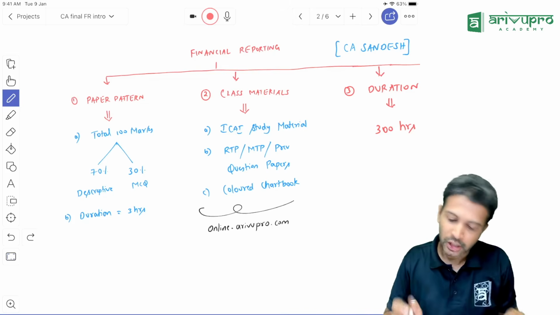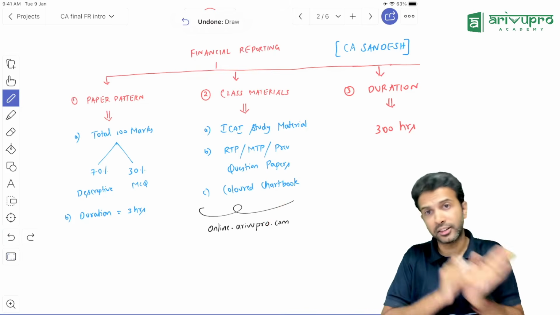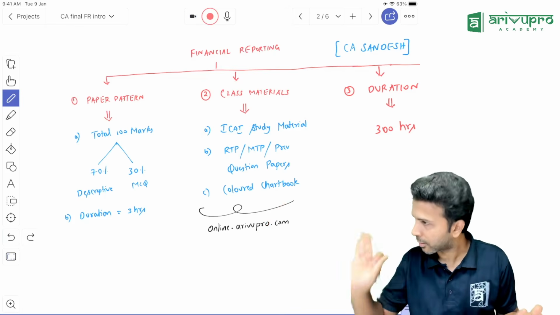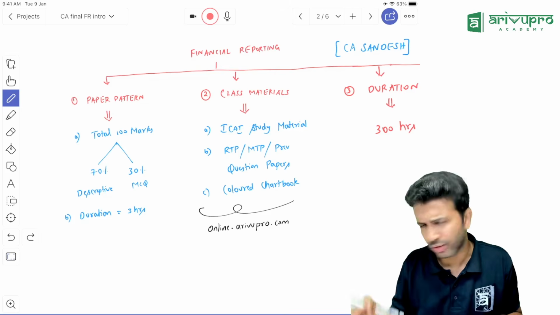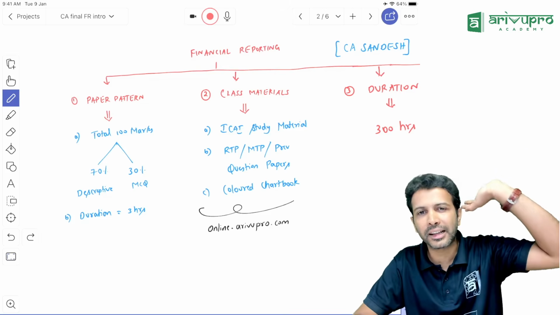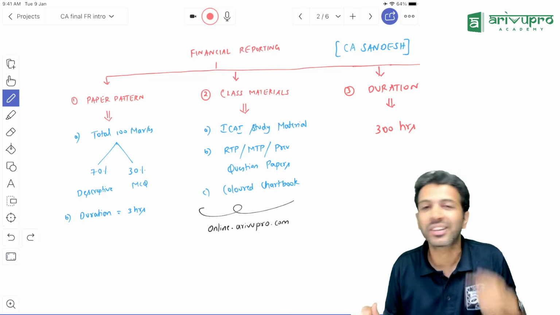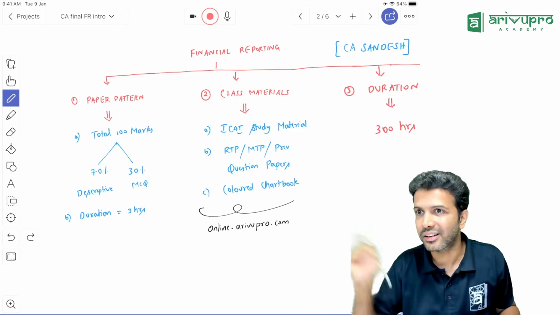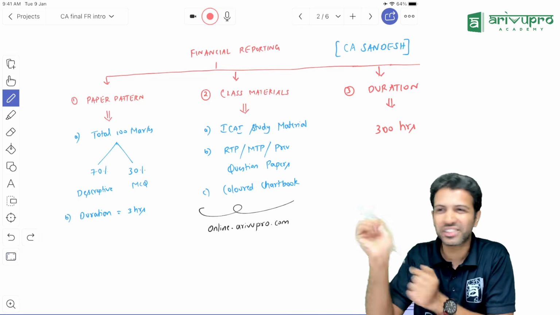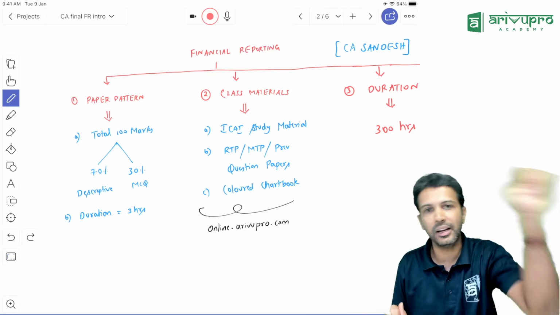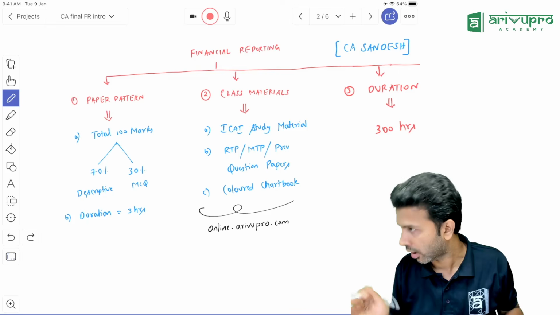So that means indirectly you're telling, sir, other than this material, we don't have to refer to anything else. Not required. Our materials are sufficient. If you cover this, more or less your ICAI materials are already covered. The order of the questions may change here and there because every attempt ICAI revises their material. They interchange the question numbers and all that stuff. But all the types of questions from the ICAI material, you will see in our material also.